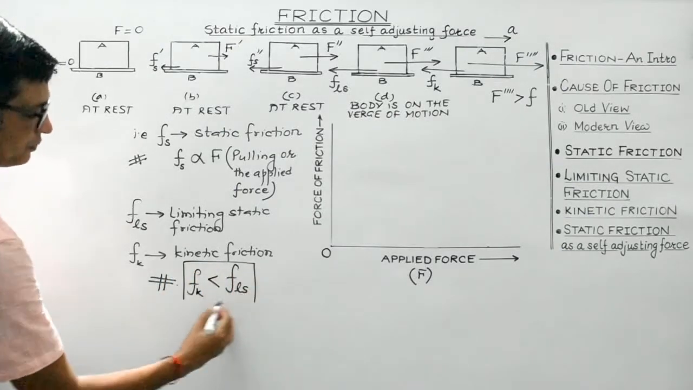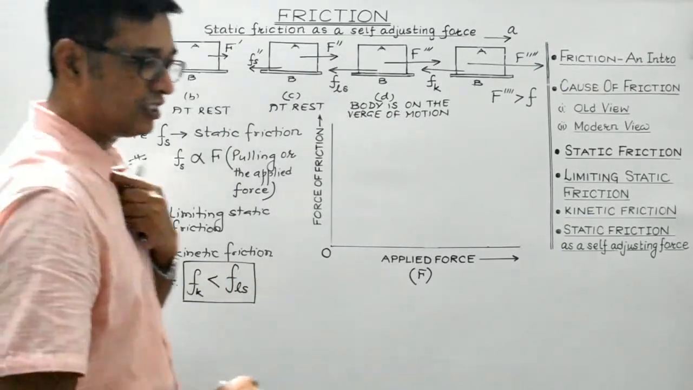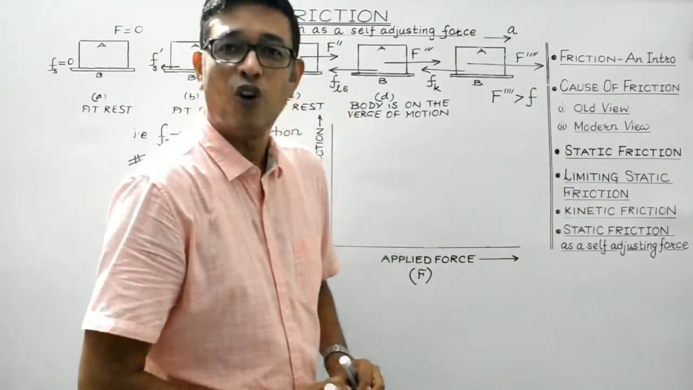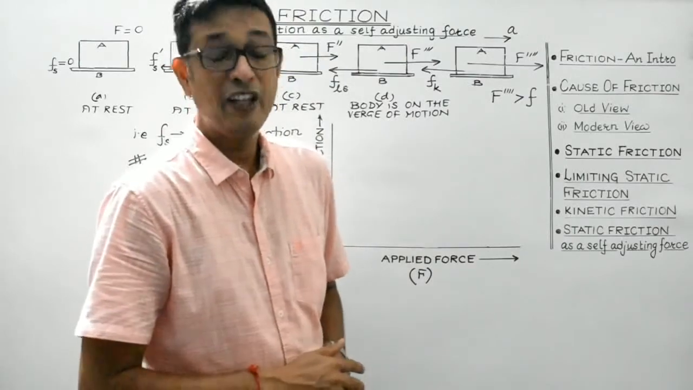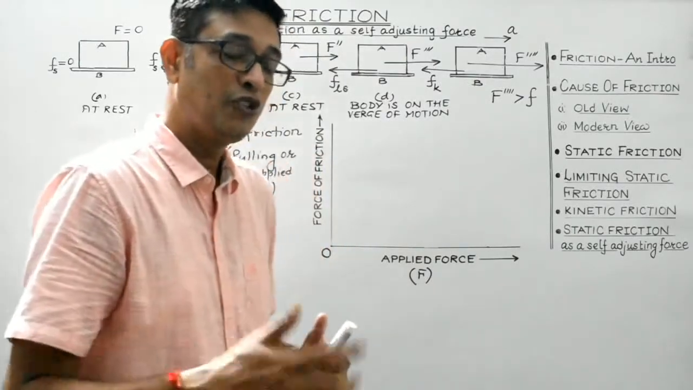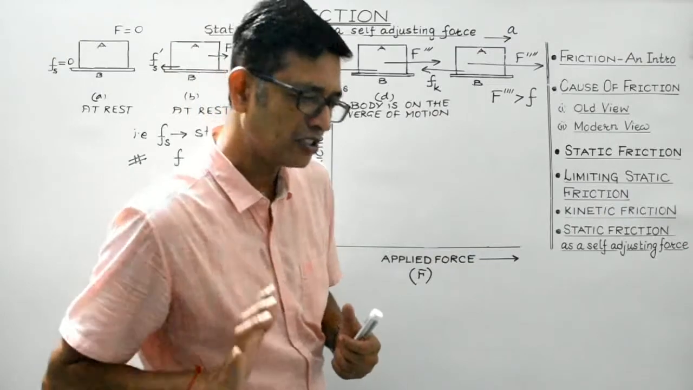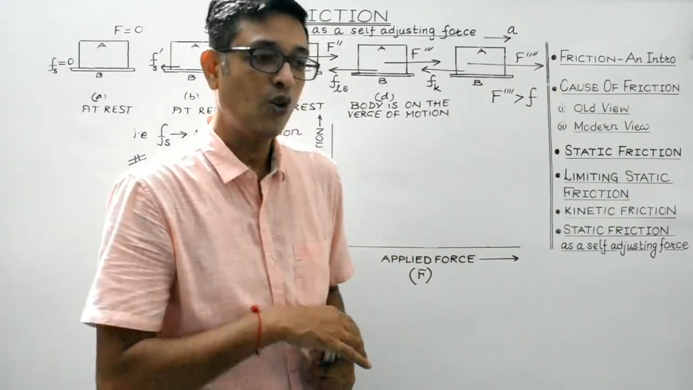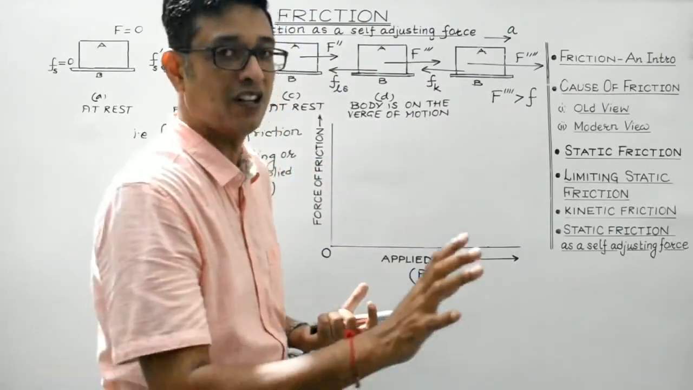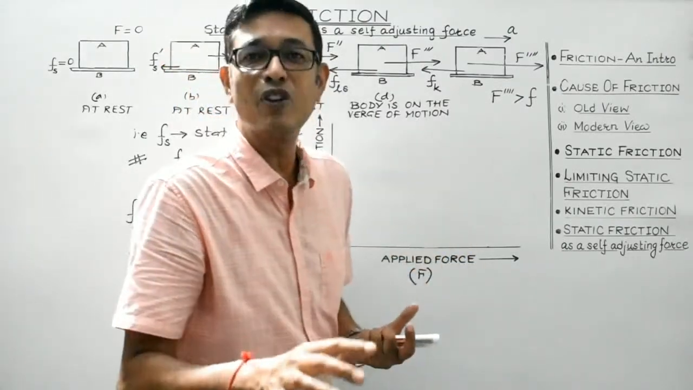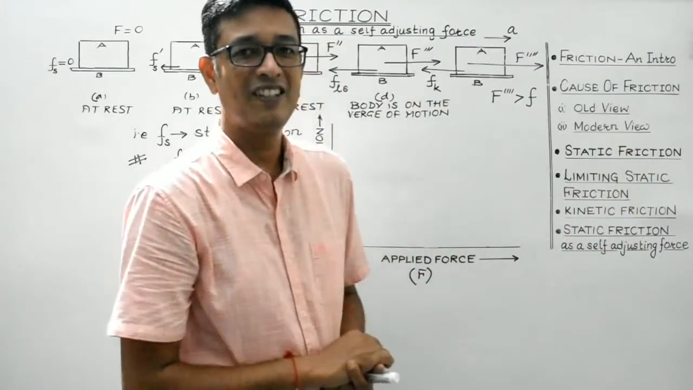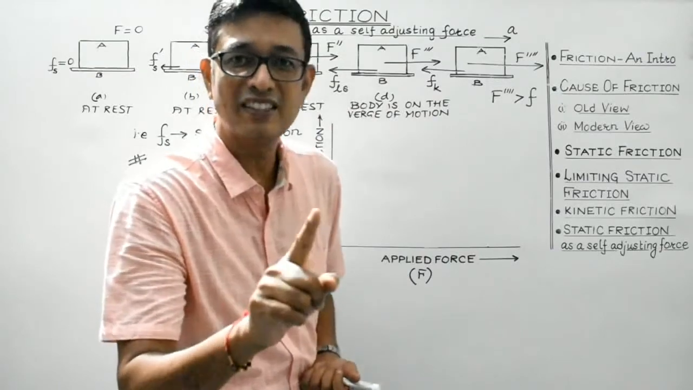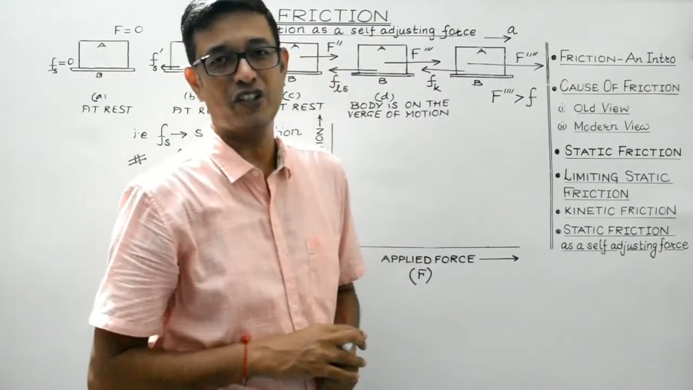I'll explain it. Now students, consider a heavy, huge block placed on a horizontal floor. In order to change its state from rest to motion, tremendous effort will be required. A great effort will be required. But once that heavy block comes in motion, then lesser effort will be required to maintain its motion. So that's the reason why kinetic friction is always less than the limiting static friction.